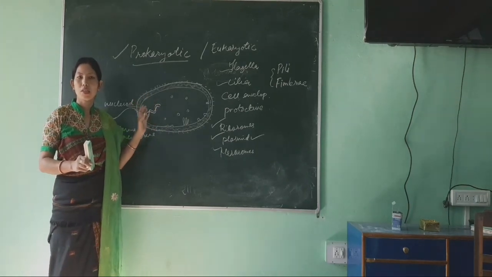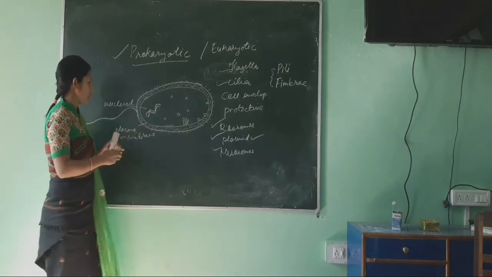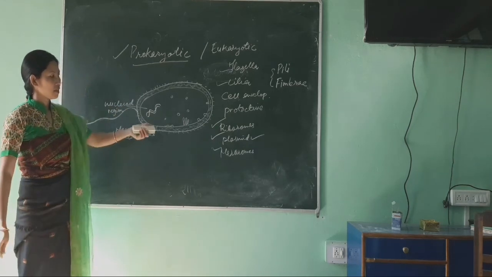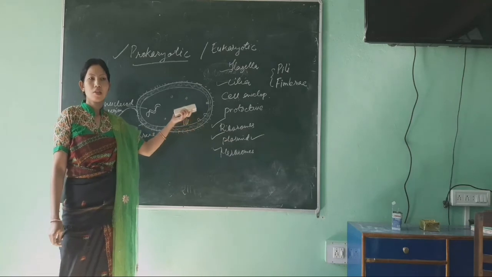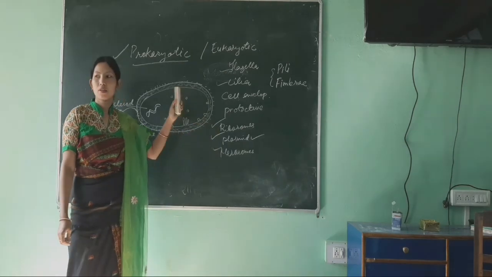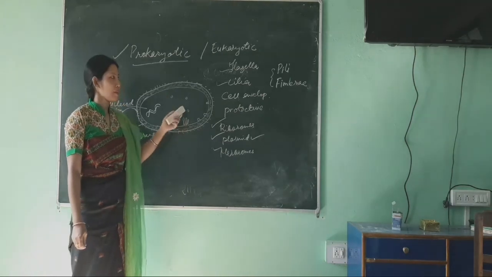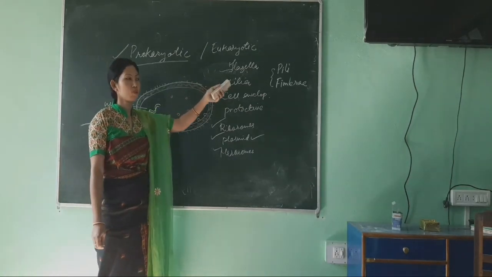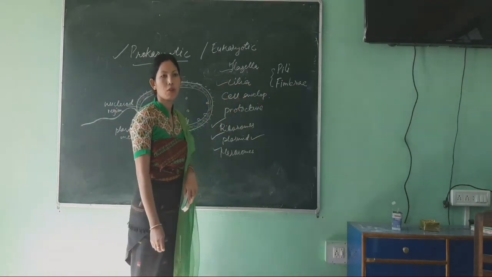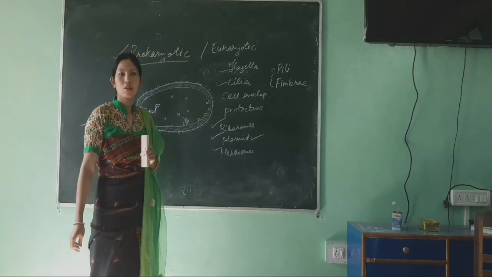The chromosome number is single and it is present in a fixed place, known as the nucleoid region. Other than this, structures like mesosomes help them for synthesis, reproduction and other additional functions. For locomotion they can have flagella or cilia, and pili and fimbriae for anchorage or attachment on the substratum or surface.